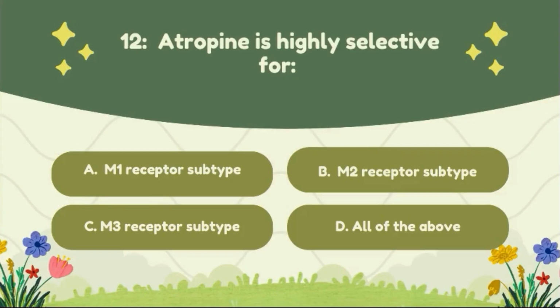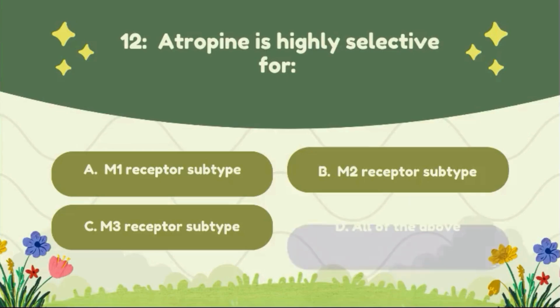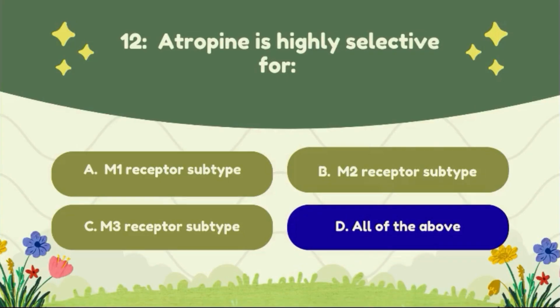Question number 12. Atropine is highly selective for: option A, M1 receptor subtype; option B, M2 receptor subtype; option C, M3 receptor subtype; option D, all of the above. The correct answer of this question is option D, all of the above.